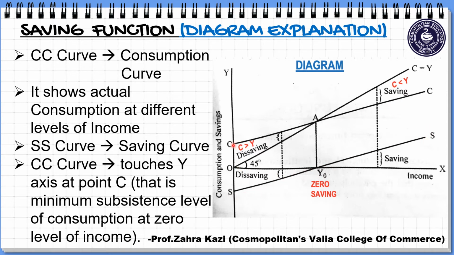CC curve, if you observe students, touches the y-axis at point C and not at the point of origin. The reason is that even if the income is 0, our consumption can never be 0. So that is the reason CC curve touches y-axis at point C and not at point of origin. So in technical words, at point C, there is minimum subsistence level of consumption when the level of income is 0.